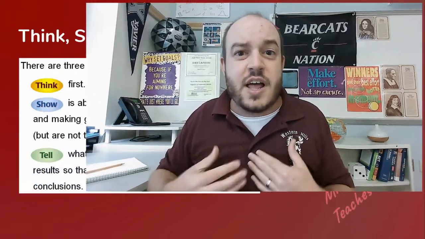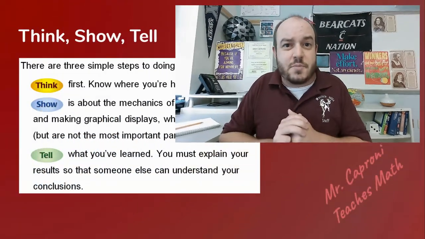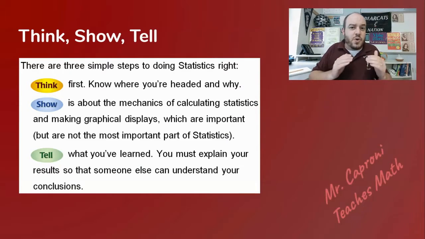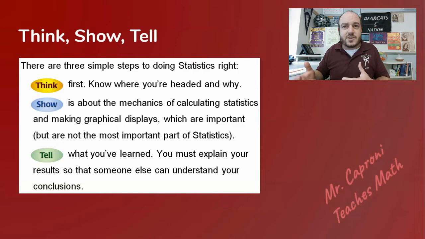So starting off, in the textbook we're using this year, there are 3 major parts to the model that we'll use for our statistics. First step is to think. You want to think first, know where you're going and why. We're going to base a lot of the decisions we make around where we want to go. We don't want to produce poor results or get results that don't matter towards our overall question. We want to know what it is we're studying and why.